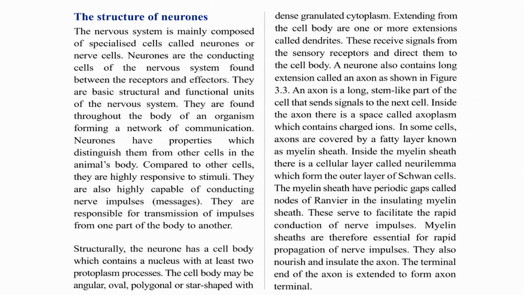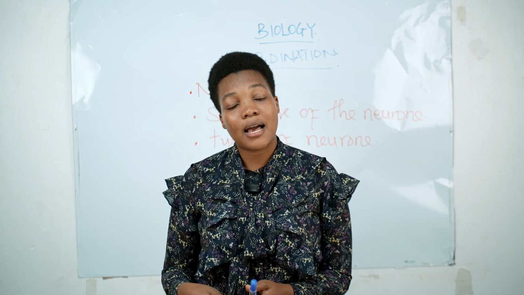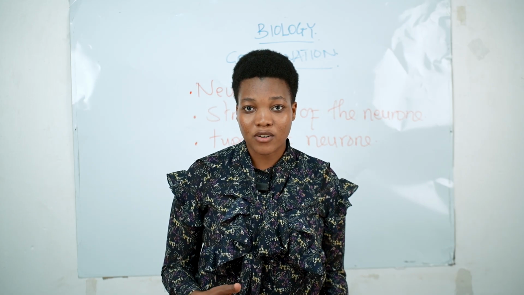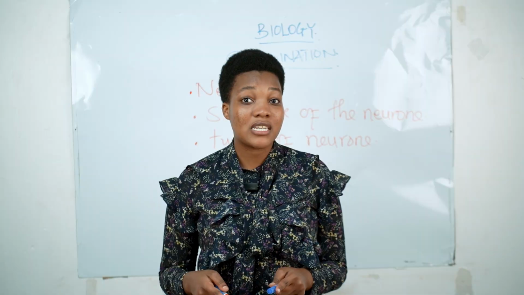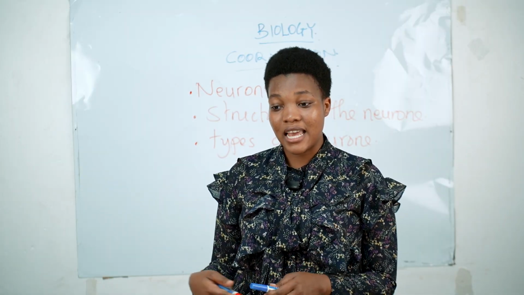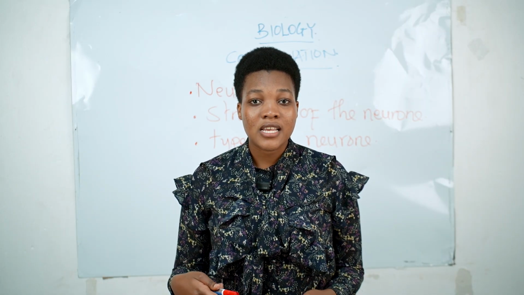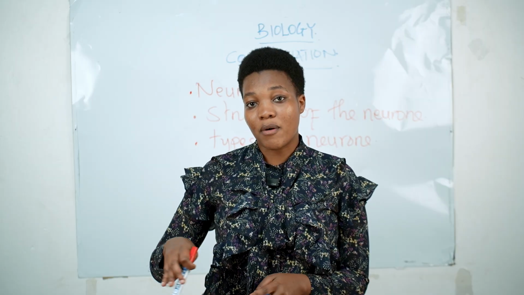These neurons have different characteristics which differ them from other cells. Hizi neuron ni cell kama cell, ni nerve cells kama cells zingine, labda cells za growth, cells zingine kwenye mwili, lakini zina characters ambazo zinawatofautisha wao na cells zingine. Hasa kwa nini neurons zimekuwa adapted ili ziweze kuperform hiyo function ya kutransform information?